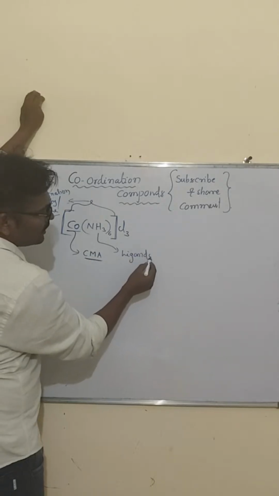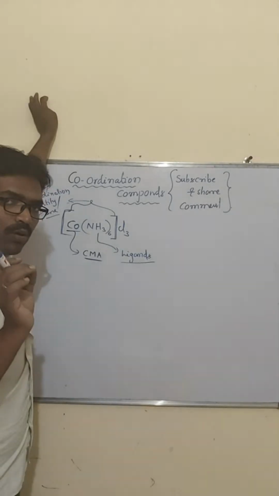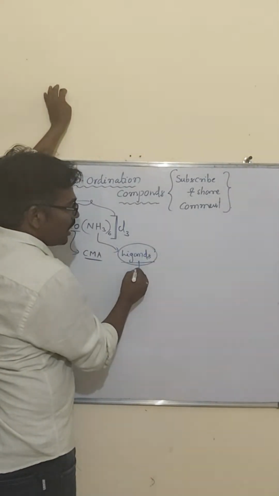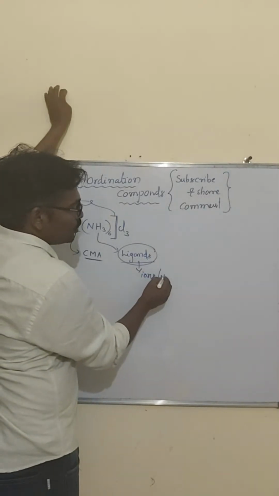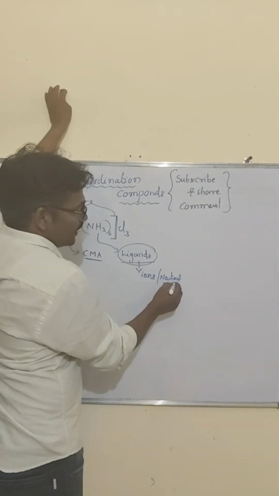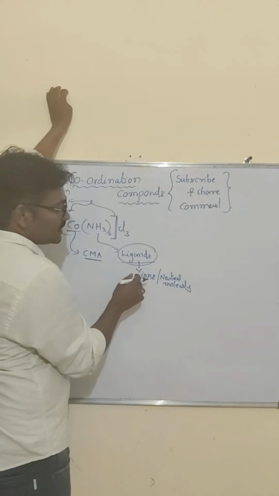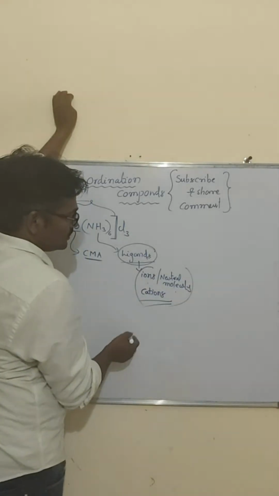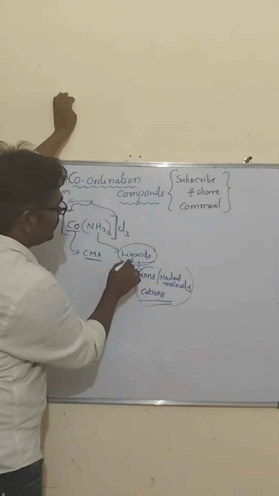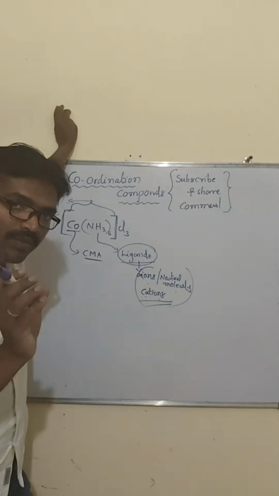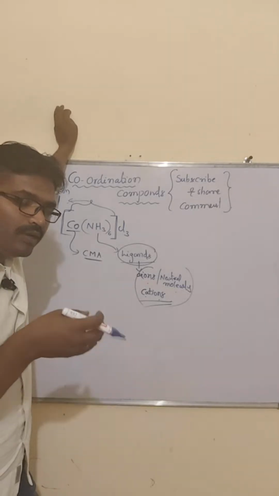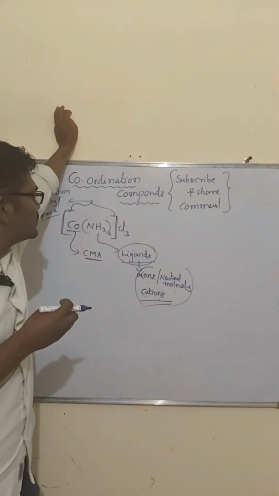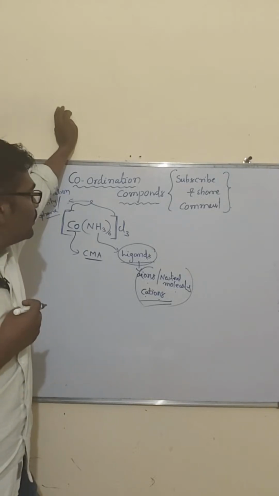Then these are ammonia, these we call ligands. What are the ligands? They can donate a lone pair of electrons to the central metal atom. Ligands may be ions or neutral molecules, and some cations are also present. So anions, neutral molecules and cations can all be ligands. A ligand is a molecule or ion, negative, neutral or positive, which can donate a lone pair of electrons to the central metal atom.